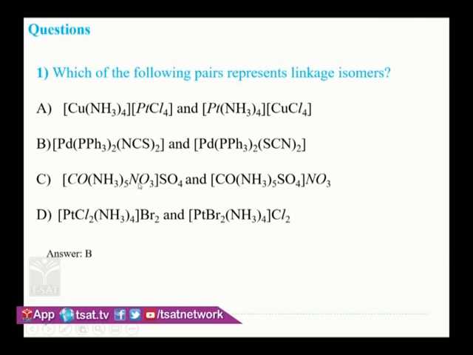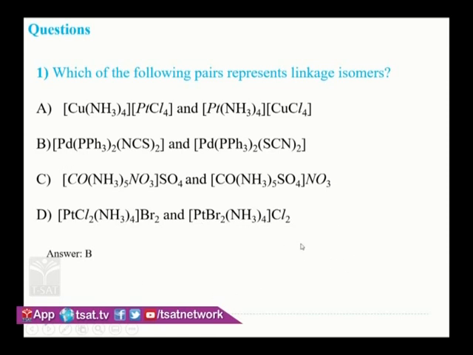Similarly, you see option C also. Here also connectivity is not changing. What is option C? These are ionization isomers, because if we dissolve the first compound in water, we are going to get sulfate ion in the solution. But if we dissolve the second compound, we are going to get nitrate ion in the solution. So they produce different ions when dissolved in water. So they are called ionization isomers, not linkage isomers. Similarly, in option D, Br is present outside, Cl is present outside. So these are also ionization, not linkage. So the answer will be B.